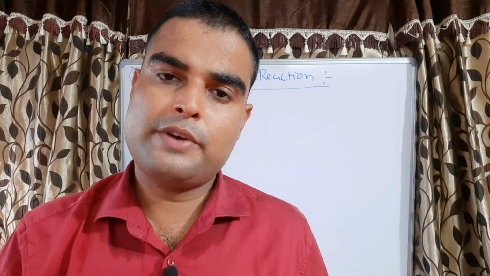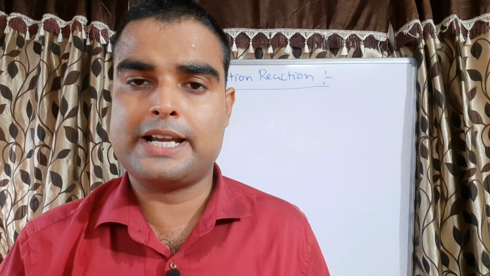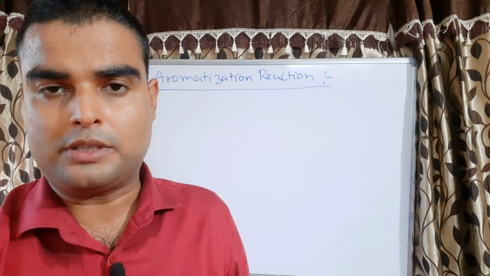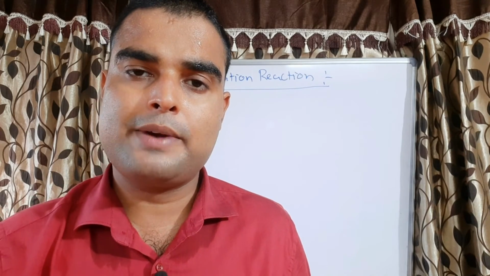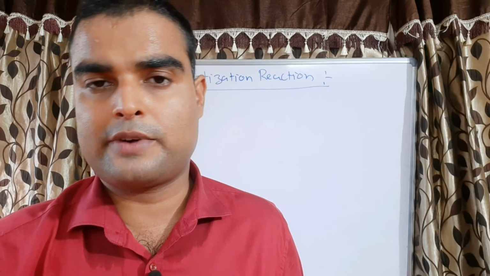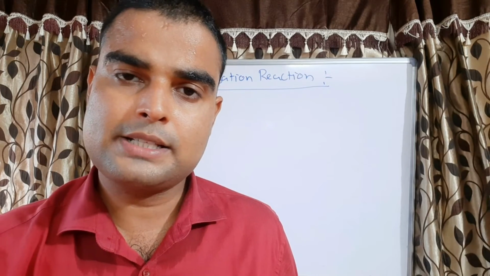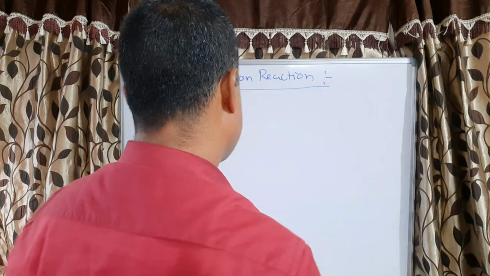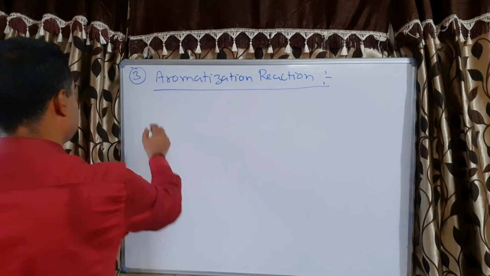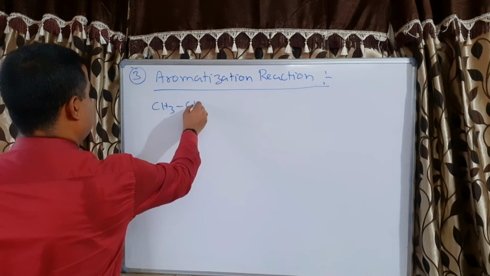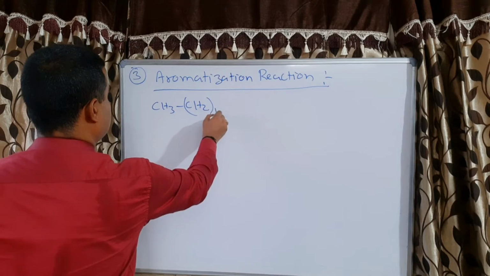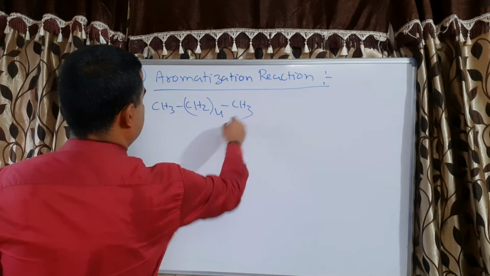For that we have to take an aliphatic saturated hydrocarbon, it means alkanes. Since we are converting into aromatic hydrocarbons, the alkane should have at least 6 carbon atoms or more than 6 carbon atoms. So let us take the example of hexane, CH3 CH3.